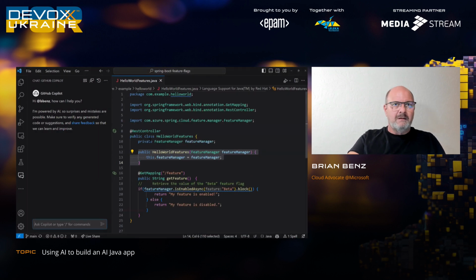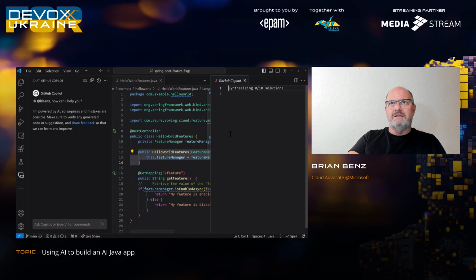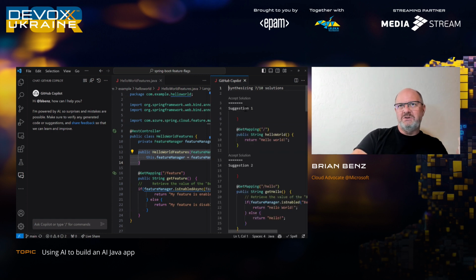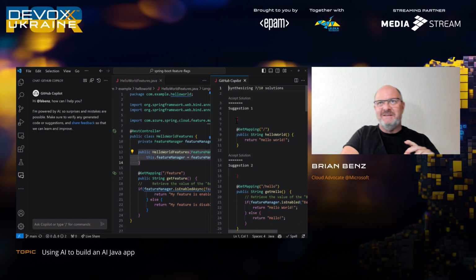There we are. So I can just hit Control and Enter, and it's going to open up over here. I've got a Zoom thing in the way. Okay. So it's giving me 7 of 10 solutions for something if I want to do something. See, this is the thing about AI. So this is not necessarily going to replace any developers anytime soon.